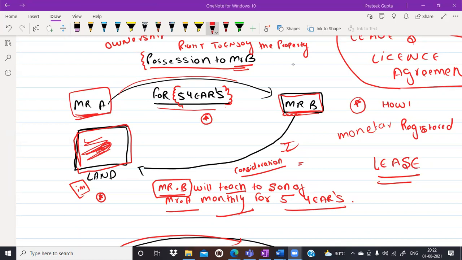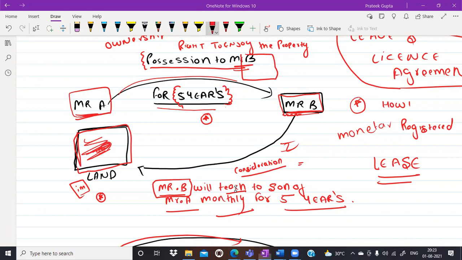Yes. Any other, Sagar, any point to you? Would you like to add something, judiciary aspirant? Yes, Sagar. I think if more than 11 months, then registered. Yes, sir. Pritika says a year-to-year lease has to be done in a registered instrument. Okay. Year to year is required. Archana is saying, sir, if more than 11 months it is required. But Pritika is saying that for every lease, we have to get it registered.